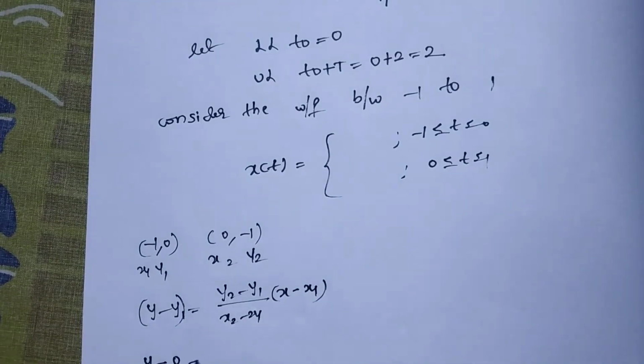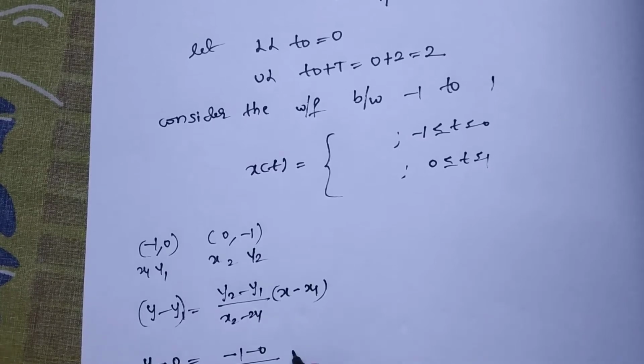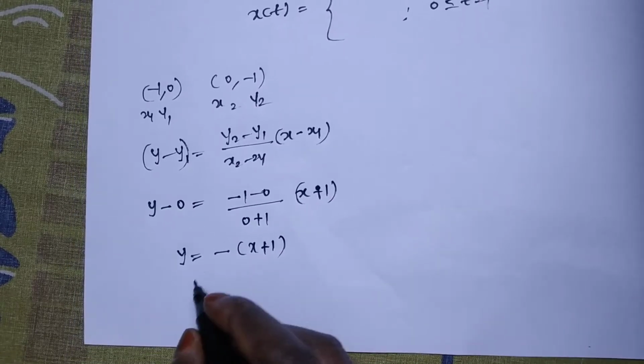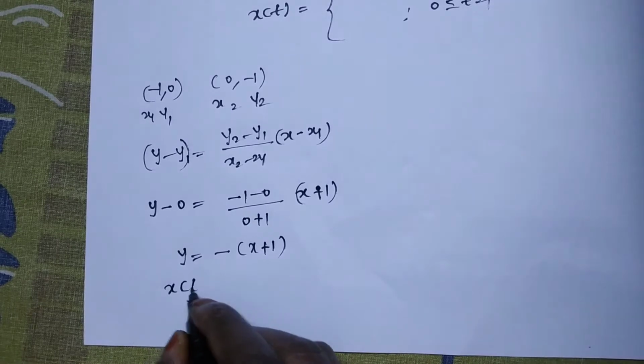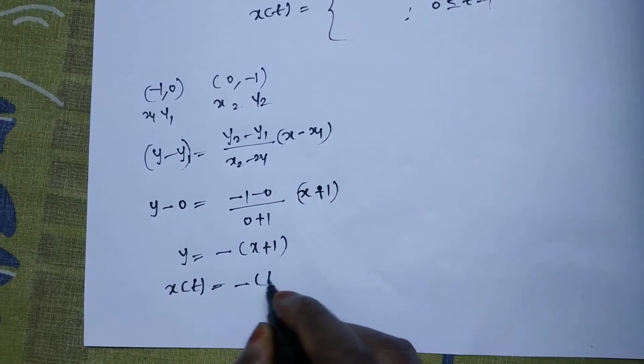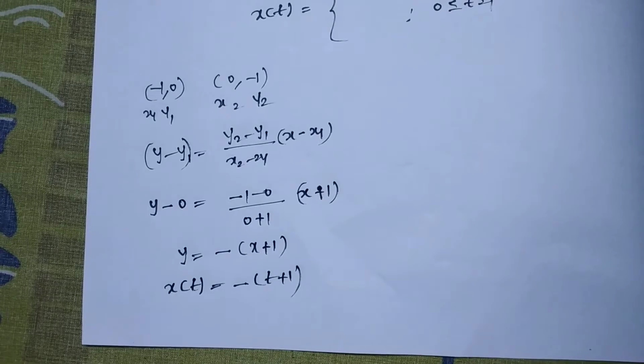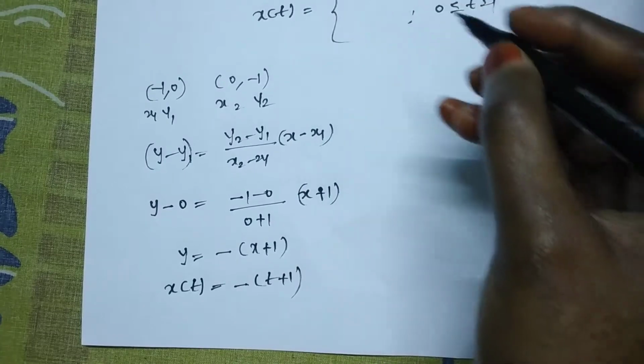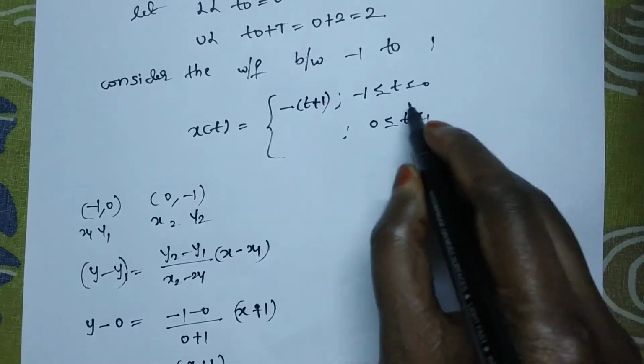Finally you get minus of x plus 1. Here the y label is the signal x of t and x is t, so x of t is minus t plus 1. This is the line equation and your signal functional representation between -1 to 0.